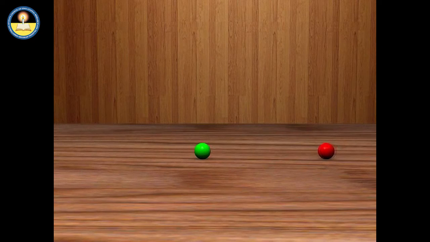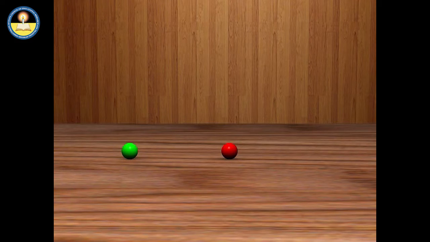You must have noticed that when a moving ball strikes a resting ball, most probably the moving ball stops and the resting ball is set into motion.